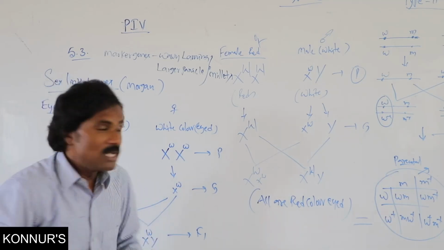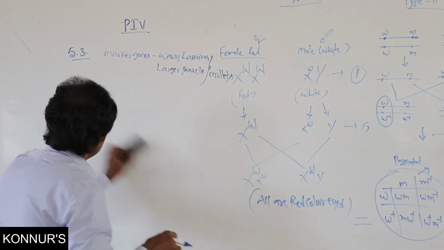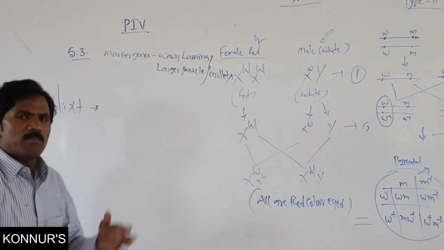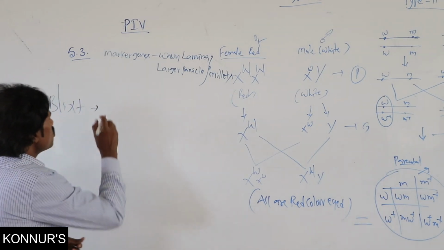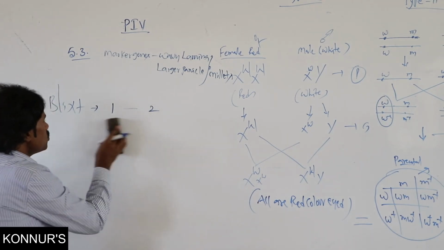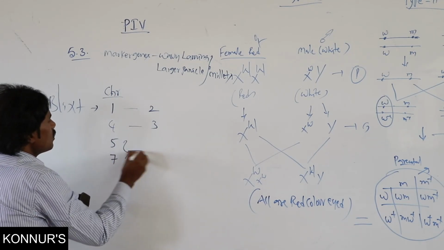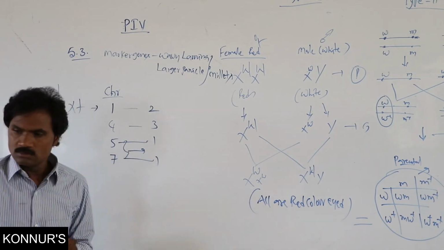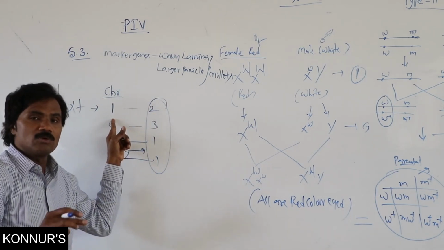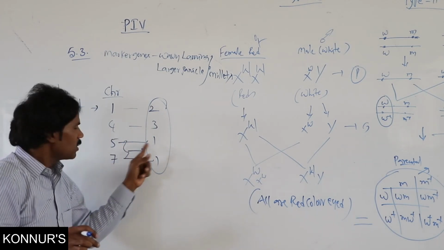Then according to Blixit, the scientist, he identified a number of linked genes on the pea plant: in the first chromosome he found 2 genes, in the fourth chromosome 3, in the fifth chromosome 1, as well as the seventh 1. Like that, in total 7 linked genes.